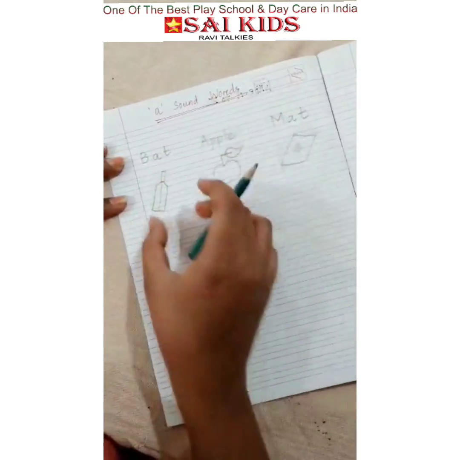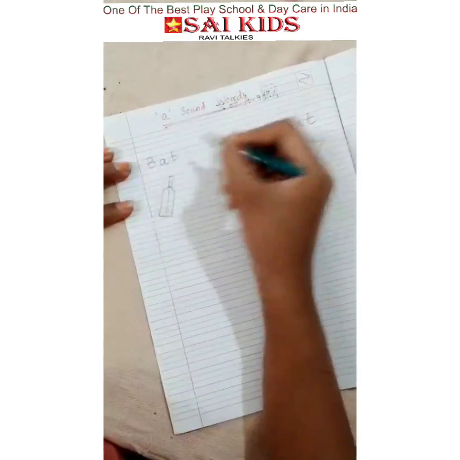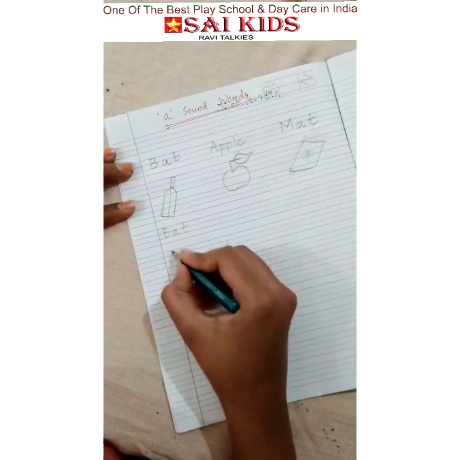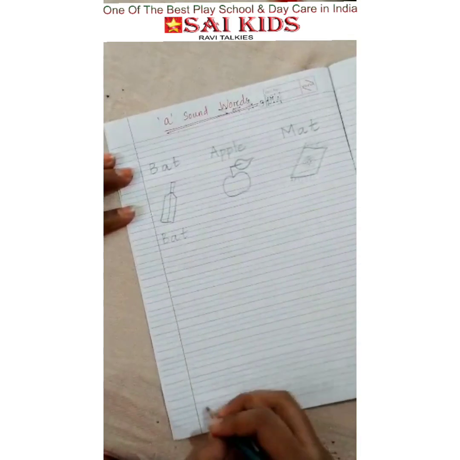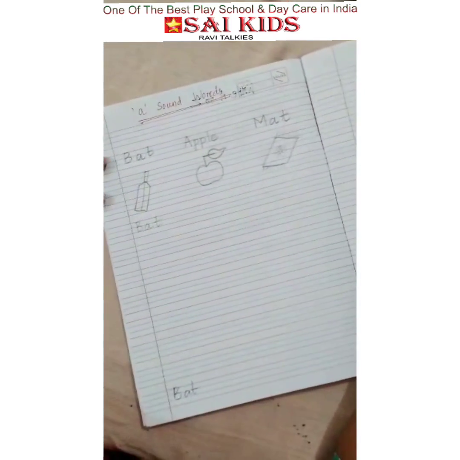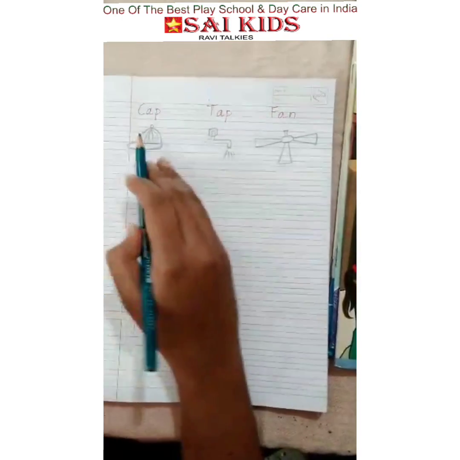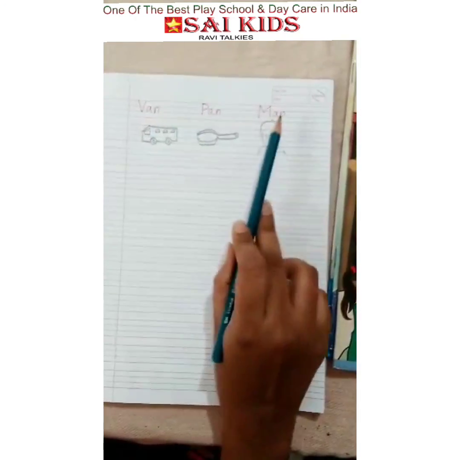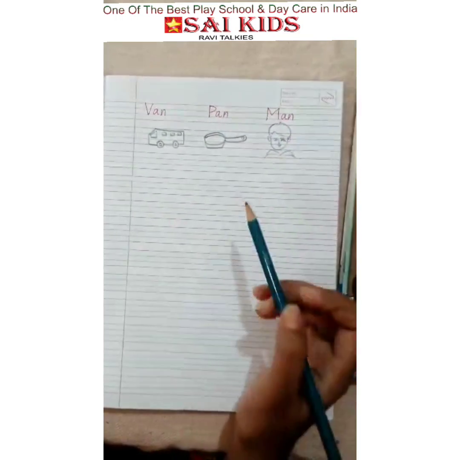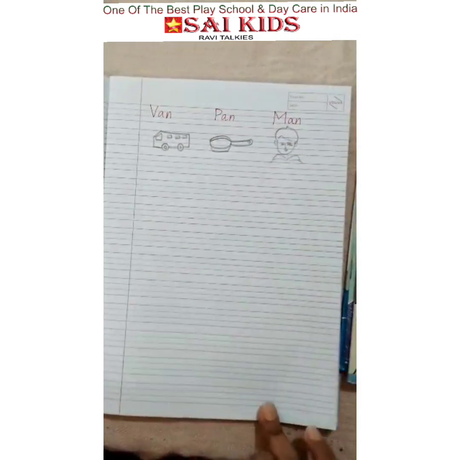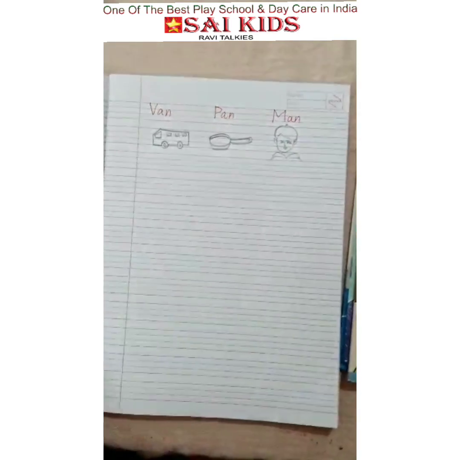Ask your children to write these words in this manner, like we have given here, bat, so they will write it here. They will learn the spelling as well as the sound and then write it, repeat it till the end of the copy, till the end of the page. Parents, these are some other words like cap, tap, fan, van, pan, man. Do this drawing so that they can understand it easily, and it will be fun for them to learn the words, and ask them to write the words or repeat the words here till the end of the page. This is their task for today.